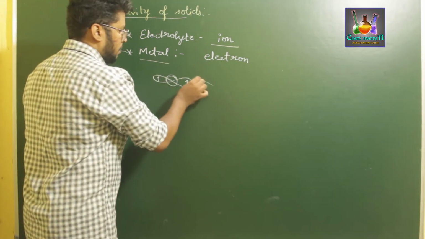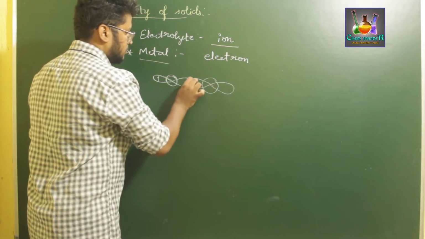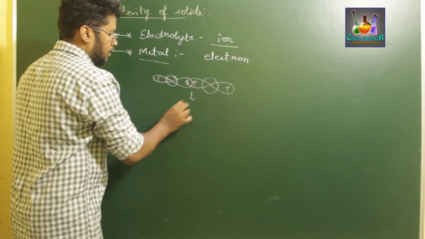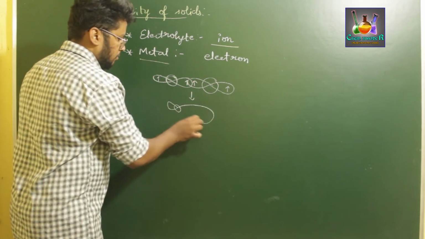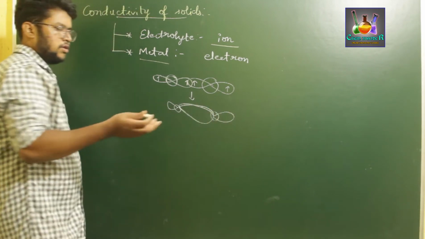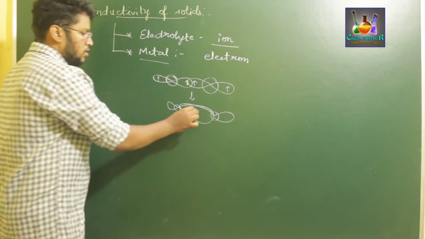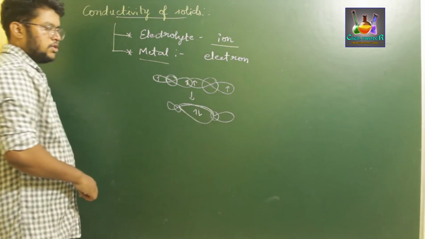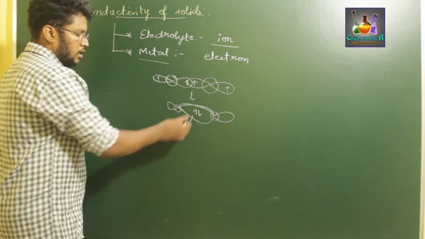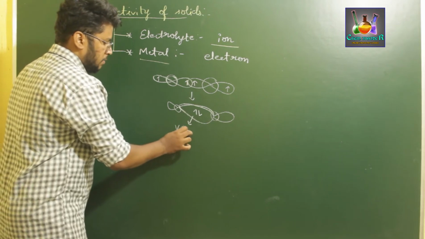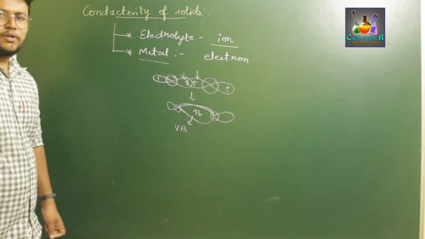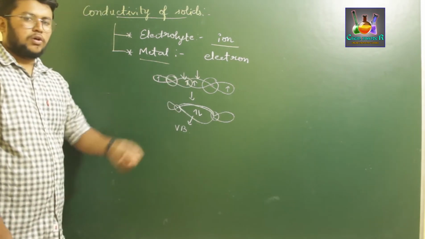If one atom overlaps with another atom, this forms a molecular bond, which we have discussed in molecular orbital theory. This molecular bond has electrons present in it, so these bands of the atomic orbitals that have electrons are called the valence band.